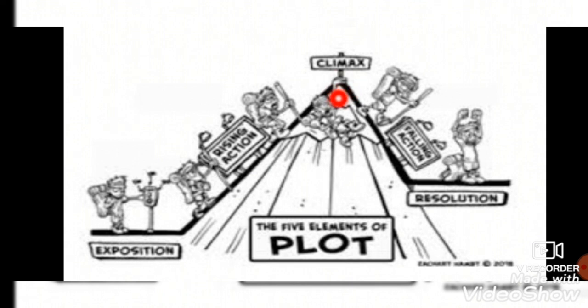Here at the top of the mountain, this is the climax. So the problem gets worse here. Then the characters, especially the minor characters, help the main character to solve his or her problem. This is what we call the falling action. So the characters help the main character in solving his or her problem. At the end of the story, we have the resolution. So everything is fixed in the story.